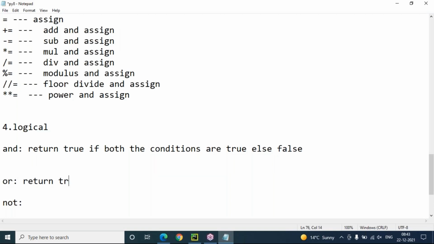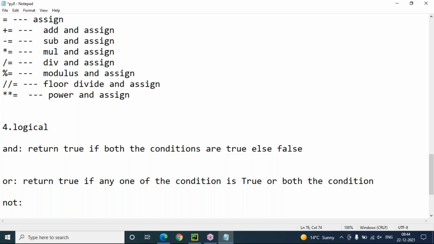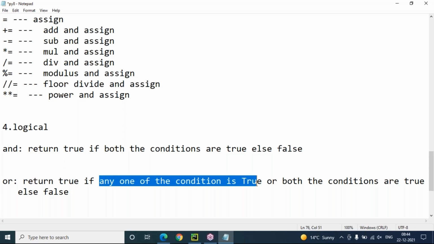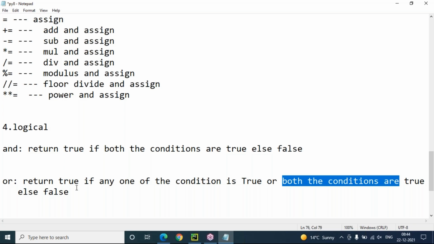Or returns true if any one of the conditions is true, or both the conditions are true, then it returns true. Else, if both conditions are false, it returns false. Or will return true if any one of the conditions is true or both conditions are true. Otherwise it returns false.